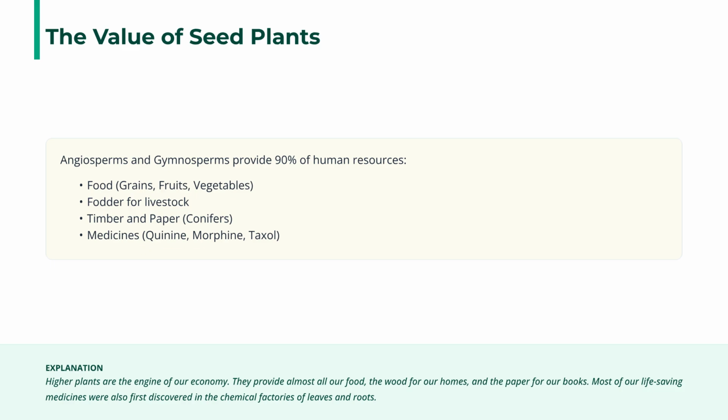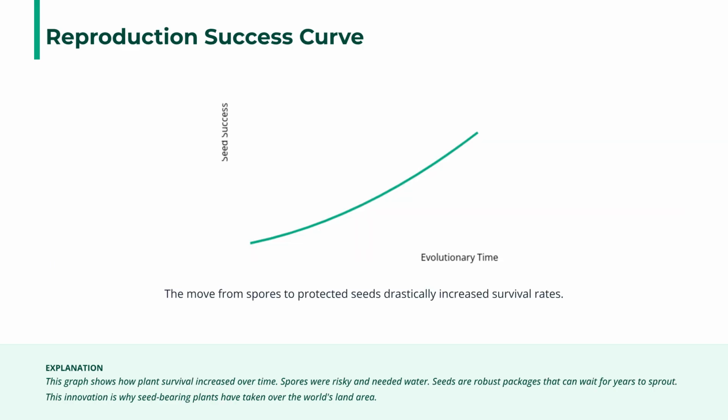Seed plants are the engine of our economy, providing 90% of human resources. Angiosperms and Gymnosperms offer food, fodder, timber, paper, and critical medicines like quinine and morphine. The move from water-dependent spores to protected seeds drastically increased plant survival rates. This innovation in robust seed packaging is why seed-bearing plants have successfully colonized much of the world's land area.